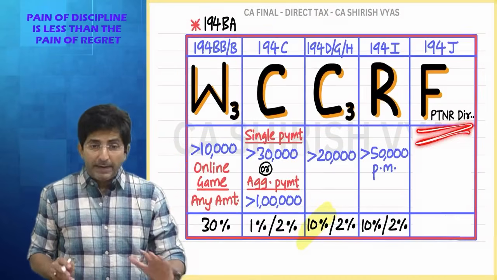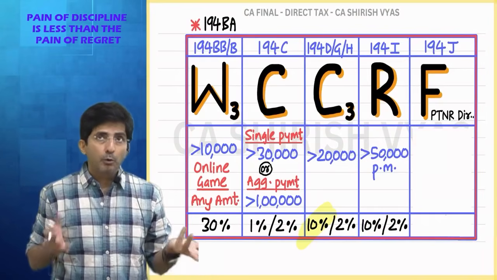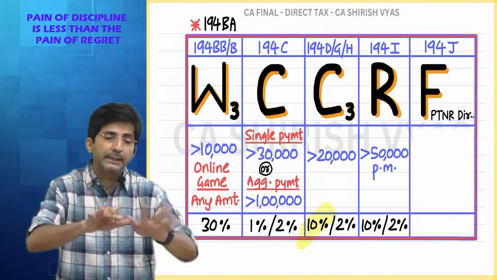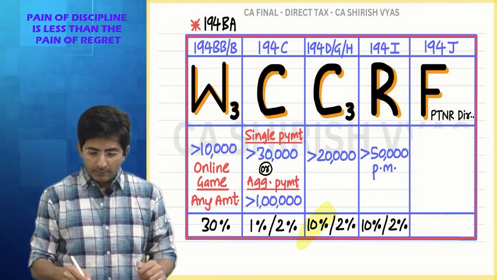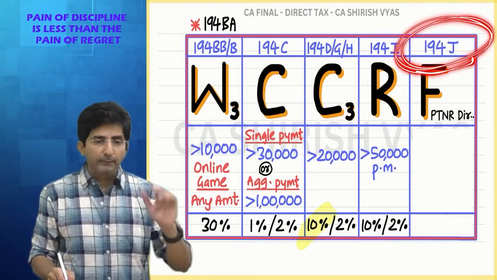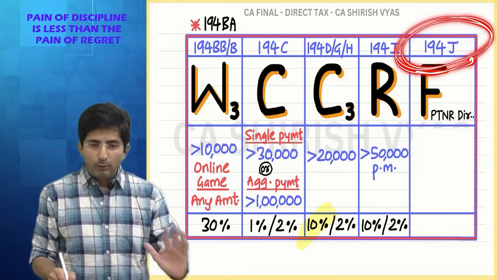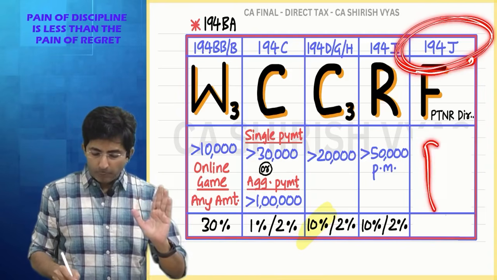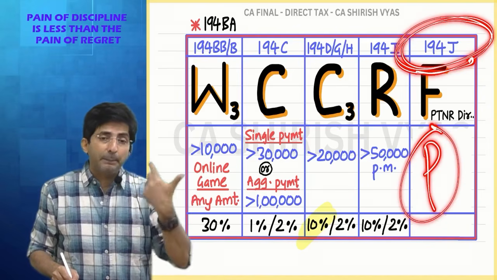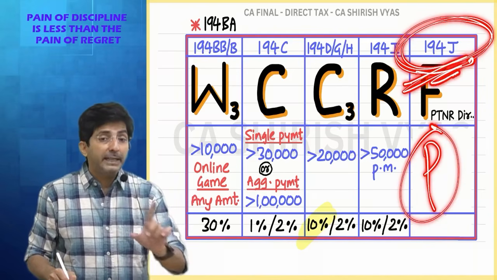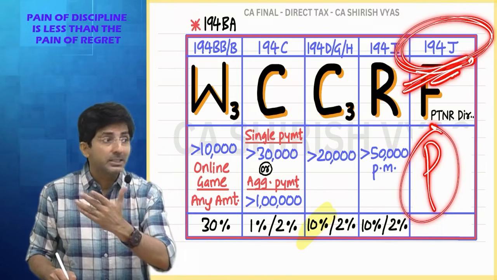Actually these are 5 different transactions. But God knows why government has kept everything in one section. I'll tell you the reason behind that. Earlier, they didn't want to go beyond 194J. Actually, long back 194J was having only professional service. But when they wanted to add more items, they kept adding in J only, because they didn't want to create further sections.